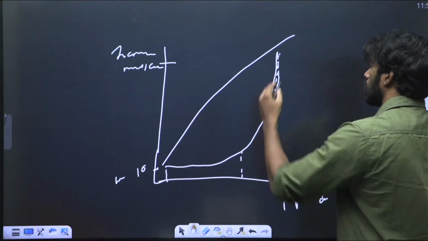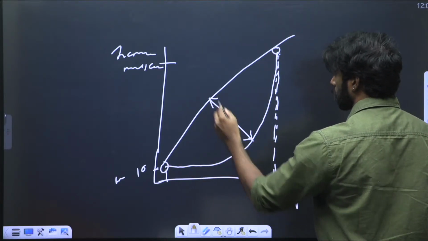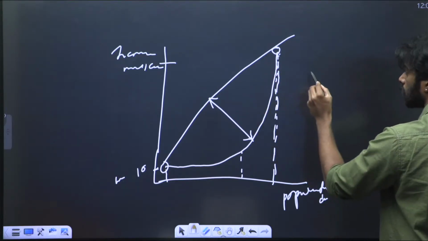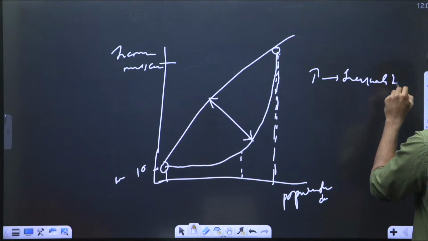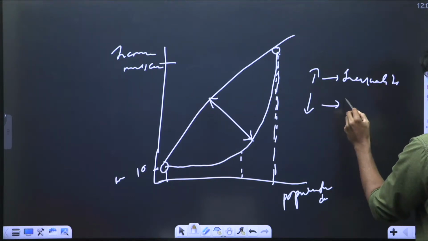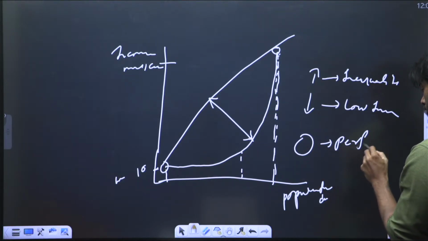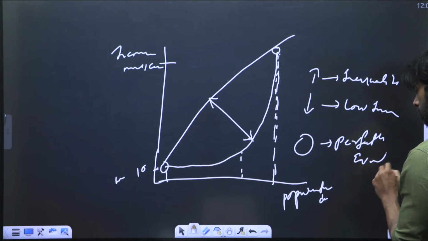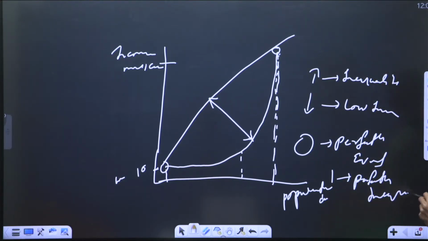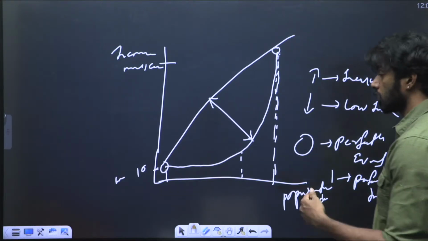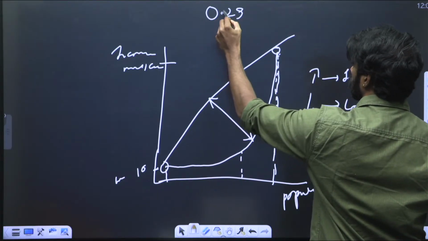Right? It says that as the distance from the curve increases, the inequality increases. Meaning that if the distance from the curve is high, then there is high inequality. And if the distance from the curve is very low, then there is low inequality. So 0 is perfectly equal and 1 is nothing but perfectly unequal. According to all of the reports that are there, India's Gini coefficient is 0.29.